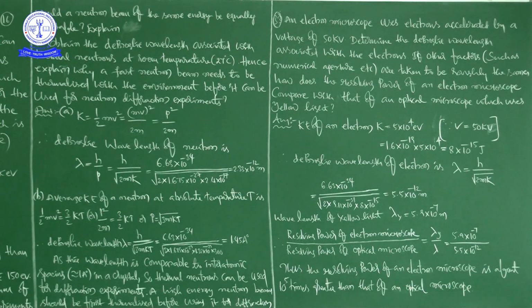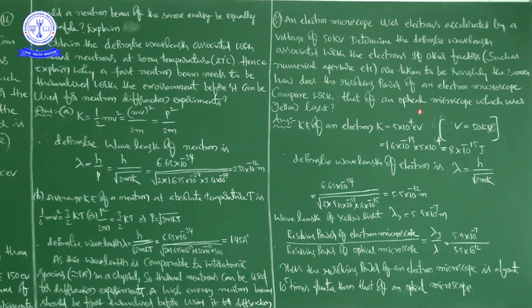First, given the kinetic energy of an electron, K is equal to 5 times 10 to the power of 4 electron volts, because K is equal to eV. V is 50 kilovolts, which means 5 times 10 to the power of 4 volts. When the voltage is 5 times 10 to the power of 4, the kinetic energy is that multiplied by e. So K is equal to 5 times 10 to the power of 4 electron volts.